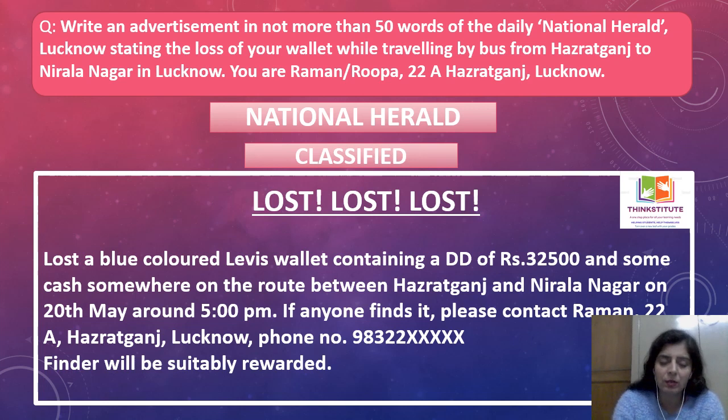Lost also is okay. Lost a blue colored Levi's wallet containing a DD of rupees 32,500 and some cash somewhere on the road between Hazratganj and Nirala Nagar on 20th May around 5 p.m. If anyone finds it, please contact Raman. Phone number. Finder will be suitably rewarded.